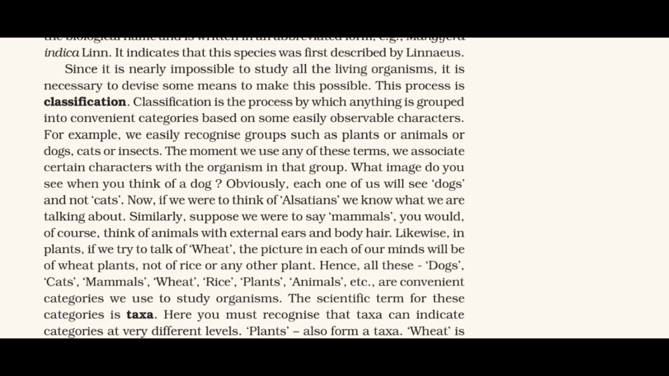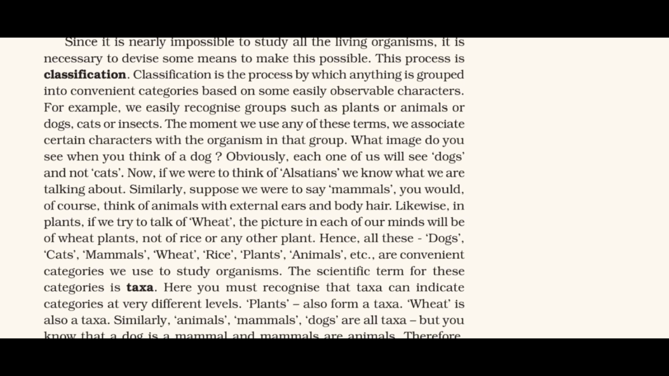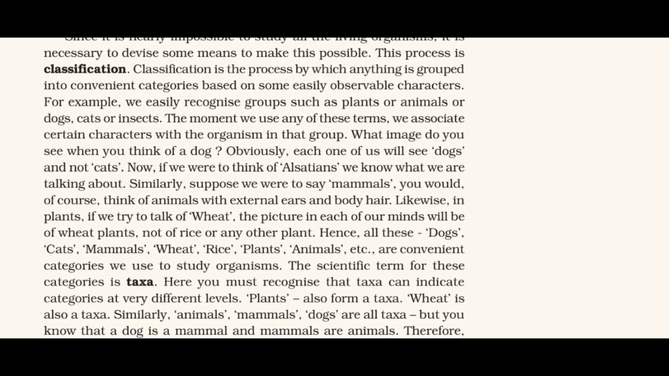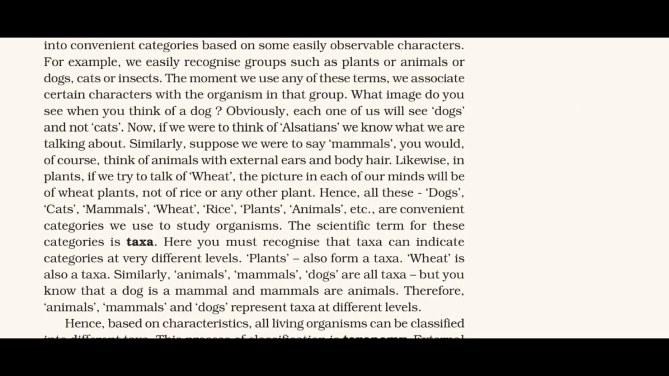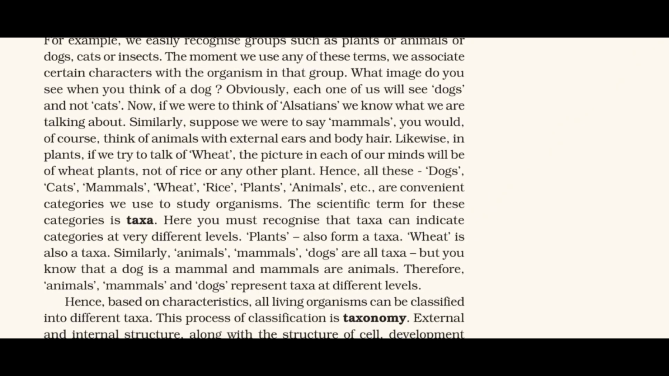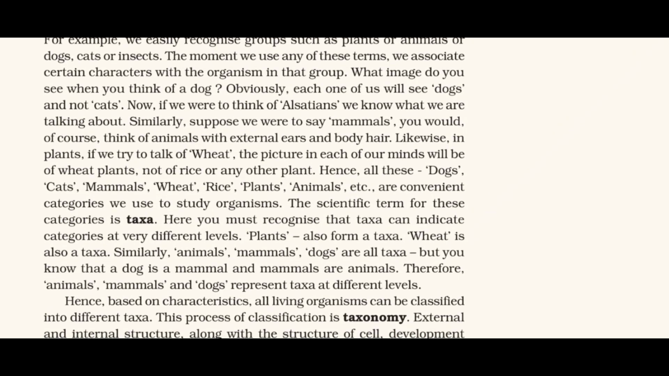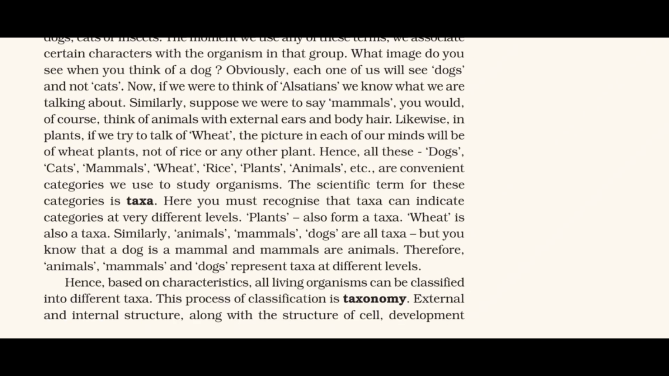Here you must recognize that taxa can indicate categories at very different levels. Plants also form a taxa. Wheat is also a taxa. Similarly, animals, mammals, dogs are all taxa, but you know that a dog is a mammal and mammals are animals. Therefore, animals, mammals, and dogs represent taxa at different levels. Hence, based on characteristics, all living organisms can be classified into different taxa. This process of classification is taxonomy.